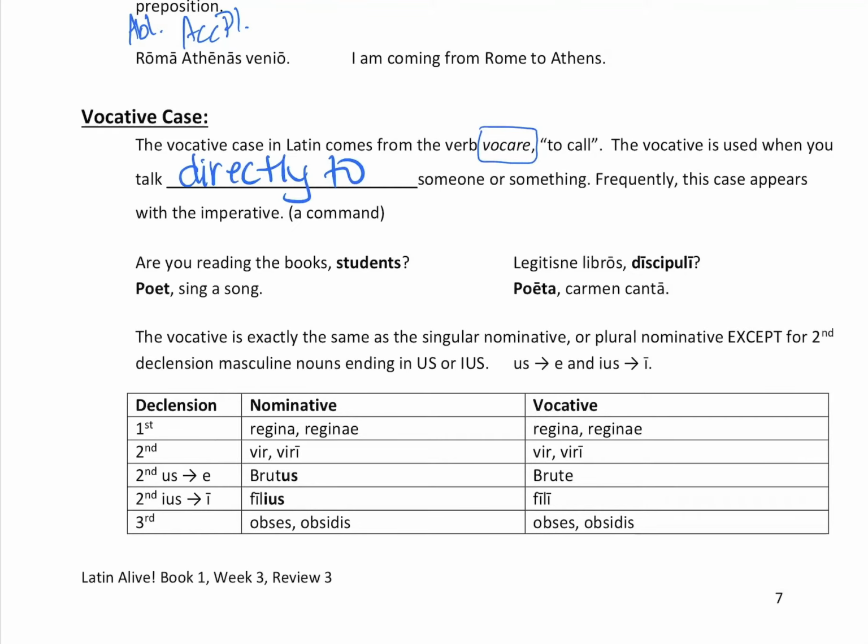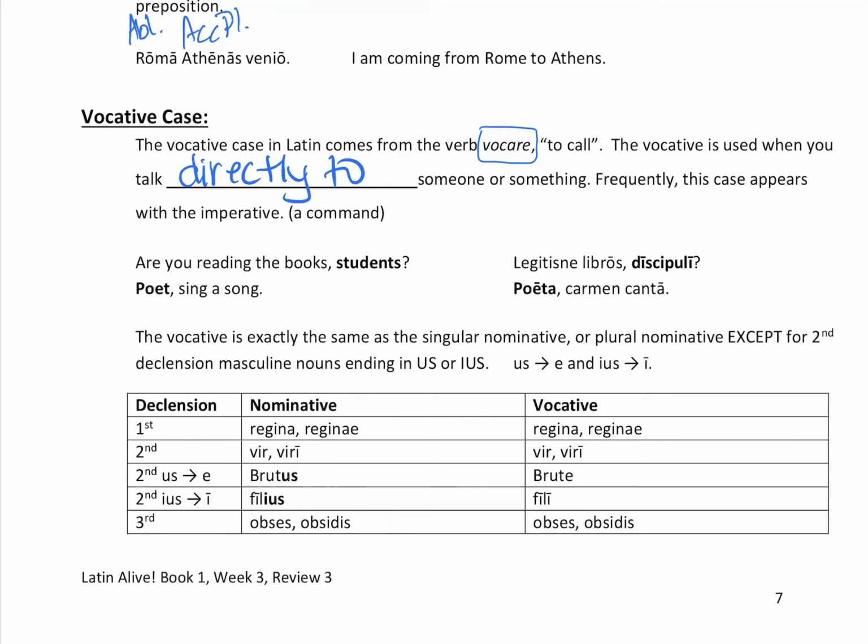Frequently this case appears with an imperative, a command. So if I'm talking to you in English, I would say, Jan, go to the store. I'm talking directly to Jan, and then I'm giving Jan a command. So it does not have to have a command, but it can.